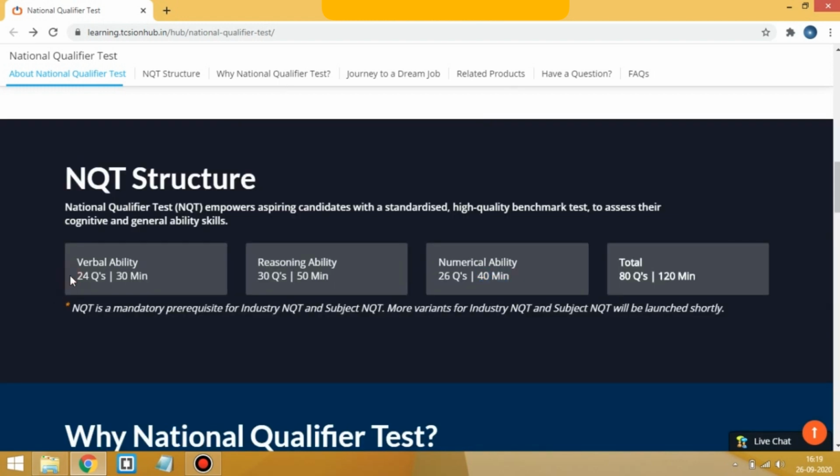So this is the NQT structure. There will be 24 verbal ability questions and you have to solve them in 30 minutes, and there will be 30 reasoning questions that you have to solve in 50 minutes, and there will be 26 numerical ability questions that you have to solve in 40 minutes. So total questions will be 80 and time will be 120 minutes, that is 2 hours.